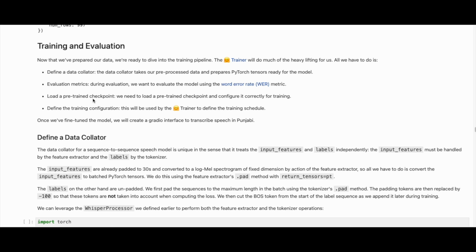Load a pre-trained checkpoint. We need to load a pre-trained checkpoint and configure it correctly for training. Define the training configuration. This will be used by the trainer to define the training schedule. Once we've fine-tuned the model, we will create a Gradio interface to transcribe speech in Punjabi.